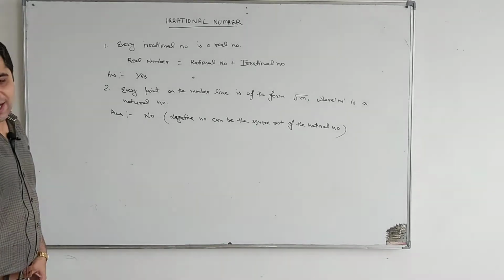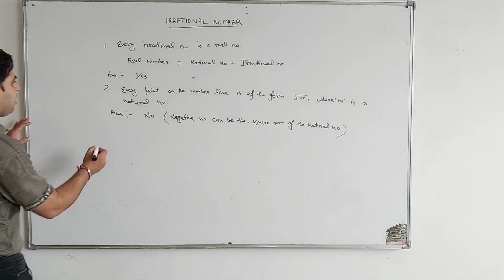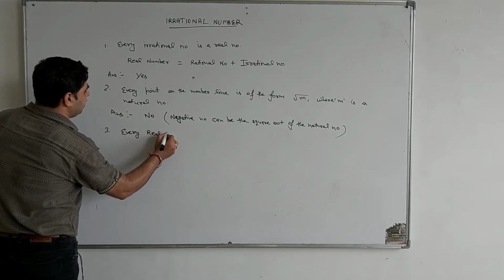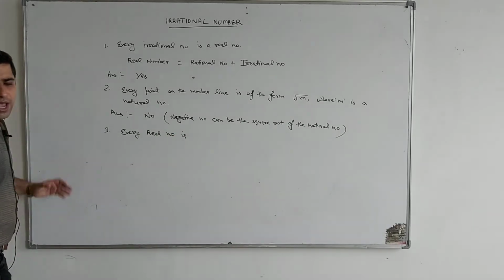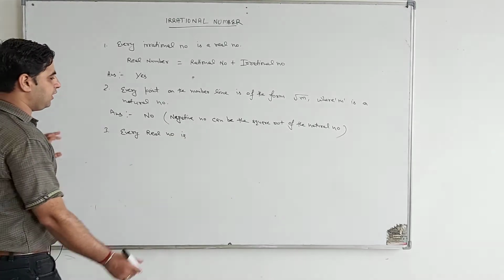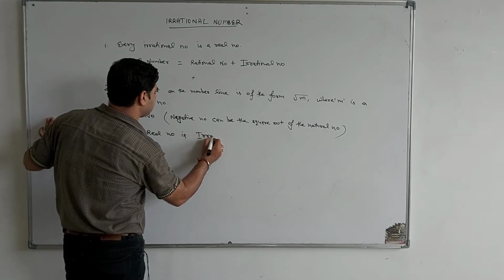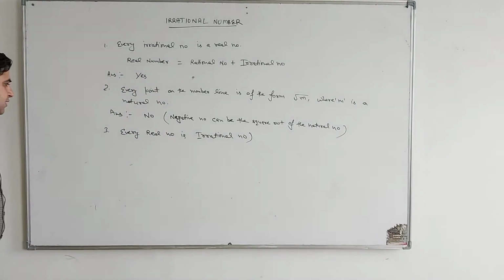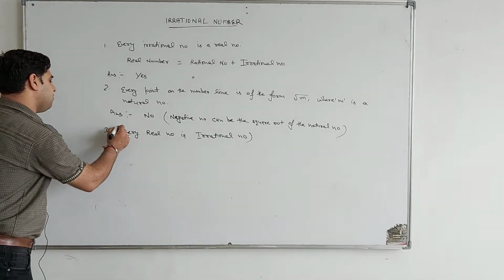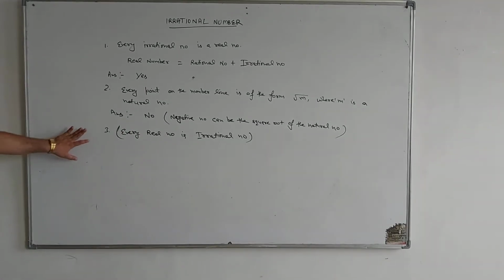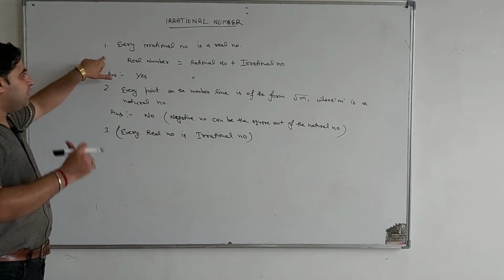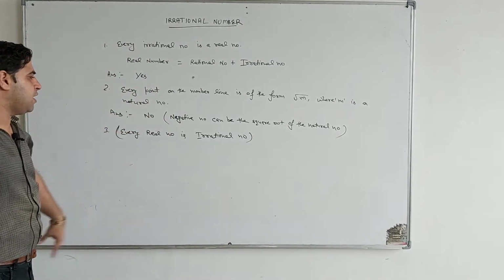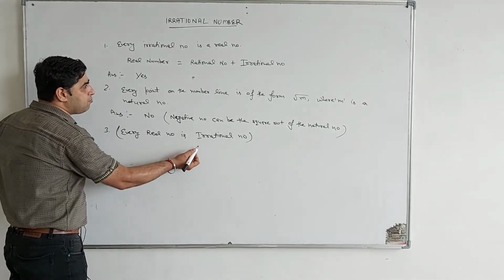Third, they will ask, every real number is an irrational number. Every real number is an irrational number. In the previous question we have studied what a real number is. Either they are rational numbers or they are irrational numbers. Then they ask, every real number is an irrational number.